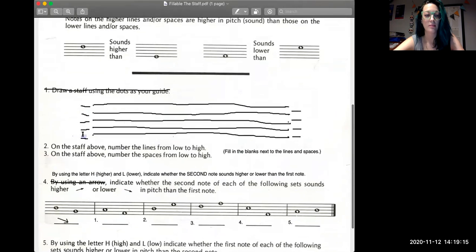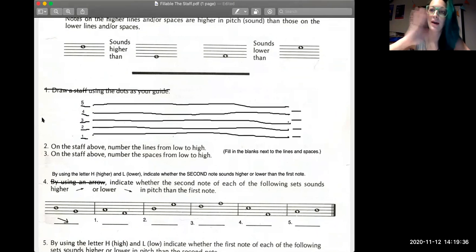So if we go back to number 2 here, I'm going to put a 1 in the bottom line, and then a 2, 3, 4, and 5. And that's the answer to number 2, how I just number my lines from low to high. So I'll give you a second to do that. Make sure if you weren't looking at my screen, if you were looking at your worksheet, that you come back and look at my screen so you can see what I entered, and then go back and look at your worksheet too.